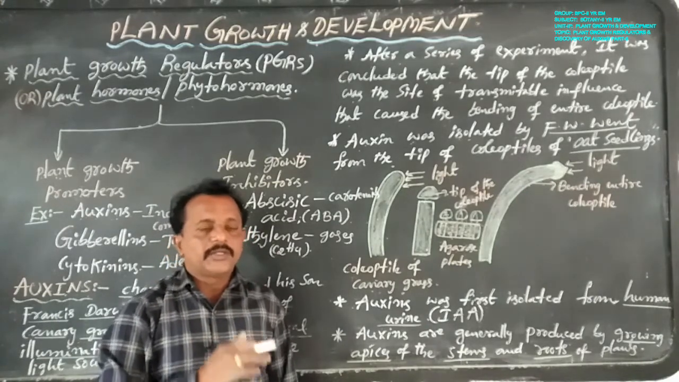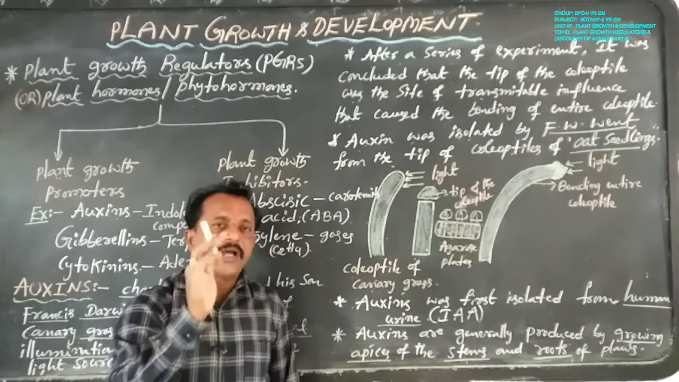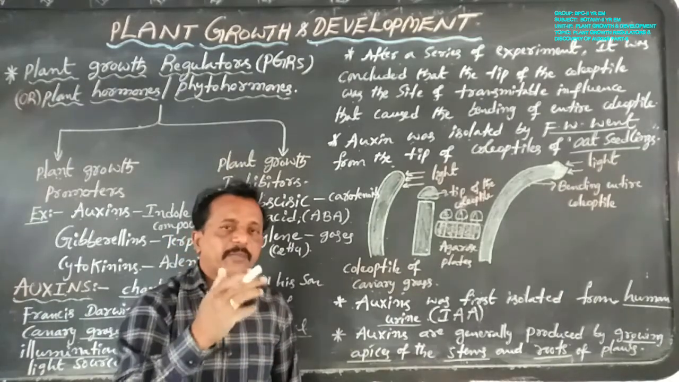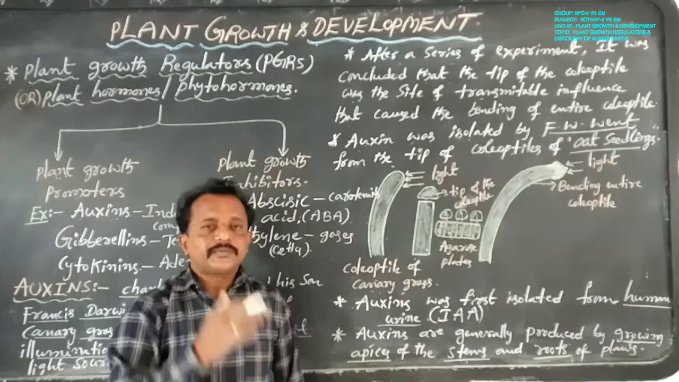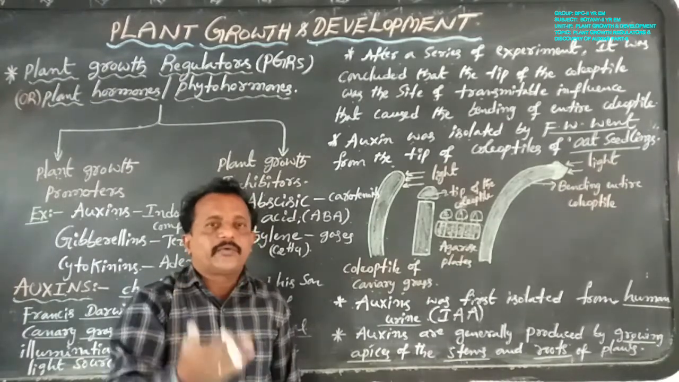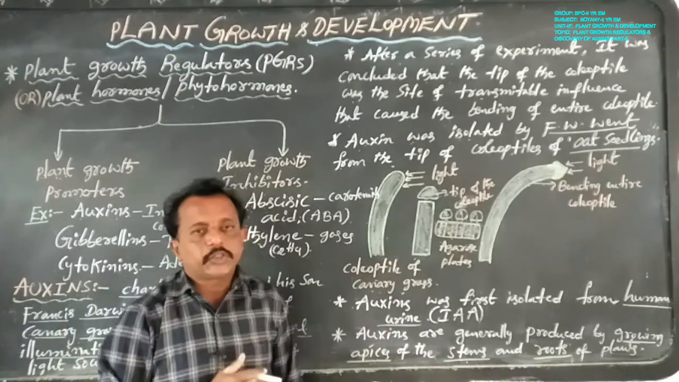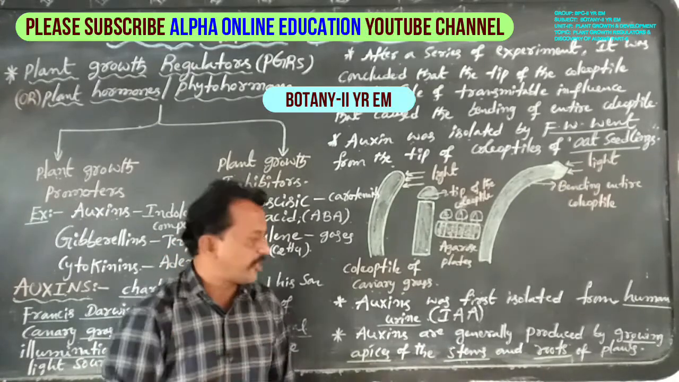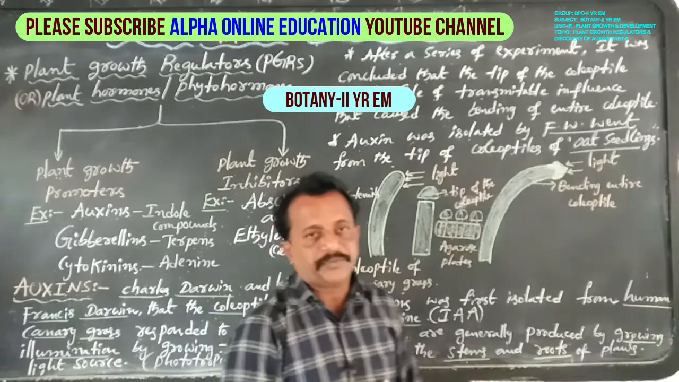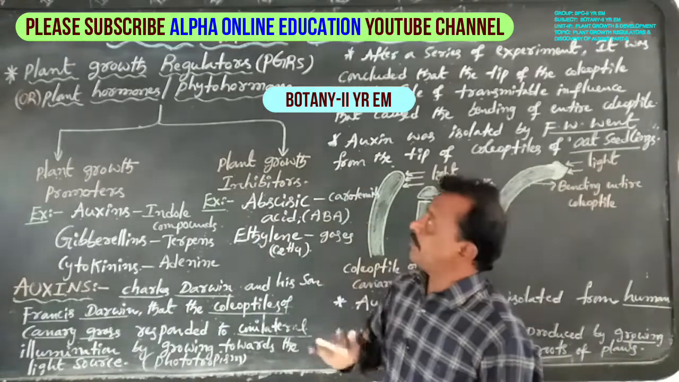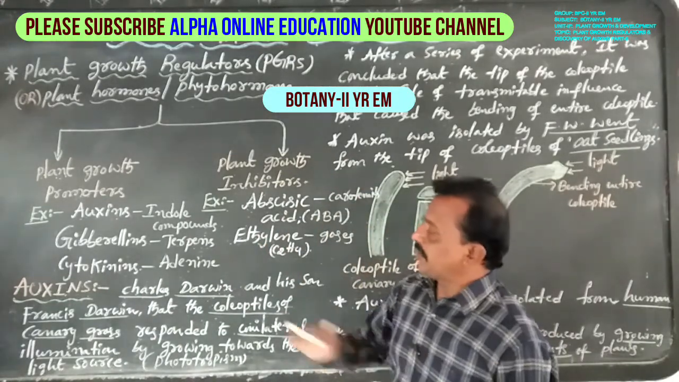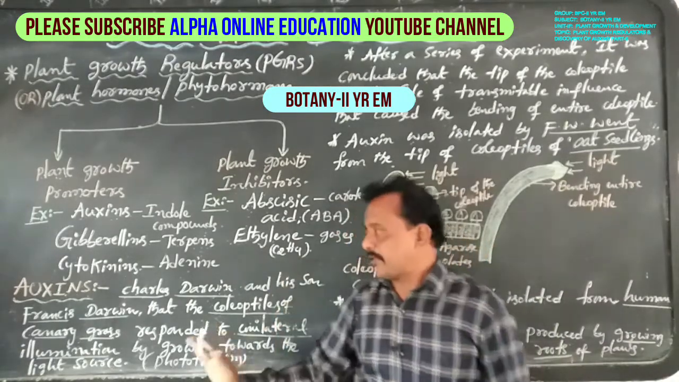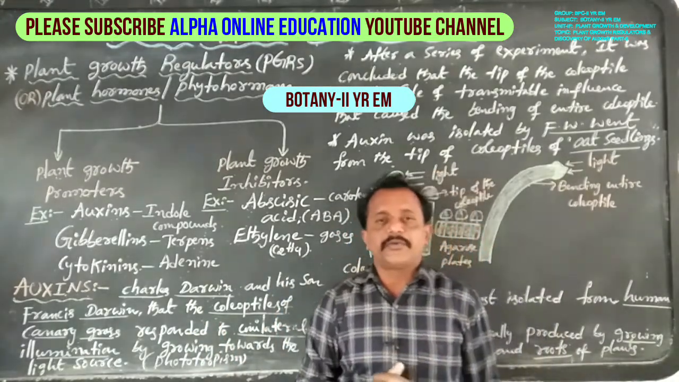Now, auxins were isolated from human urine. At the same time, auxins are generally produced in plants from the root tip and shoot tip, that is the apex of the root and the apex of the stem. So this is about plant growth regulators and the discovery of auxins.